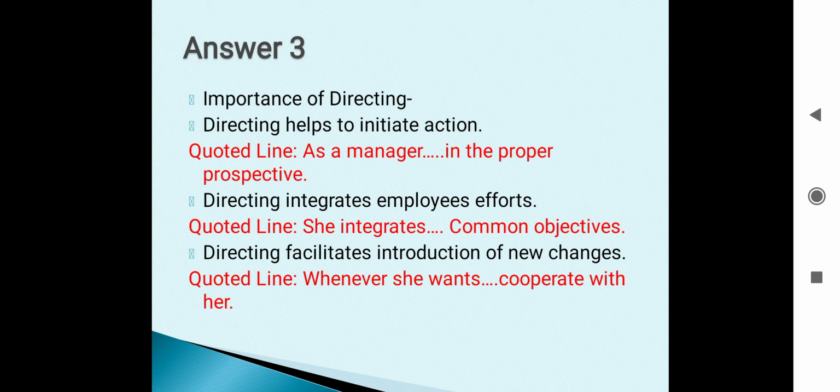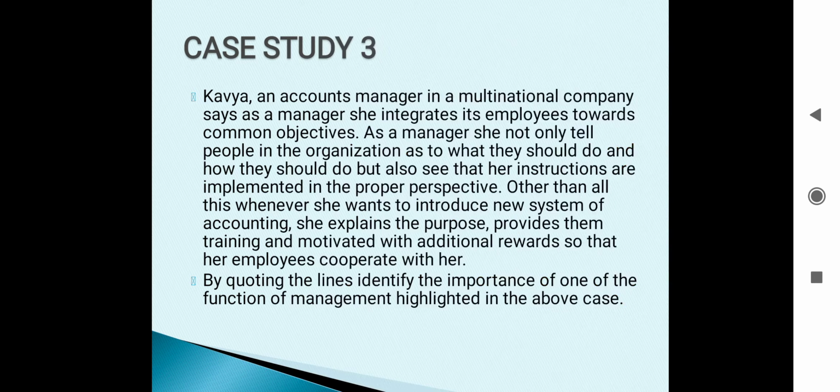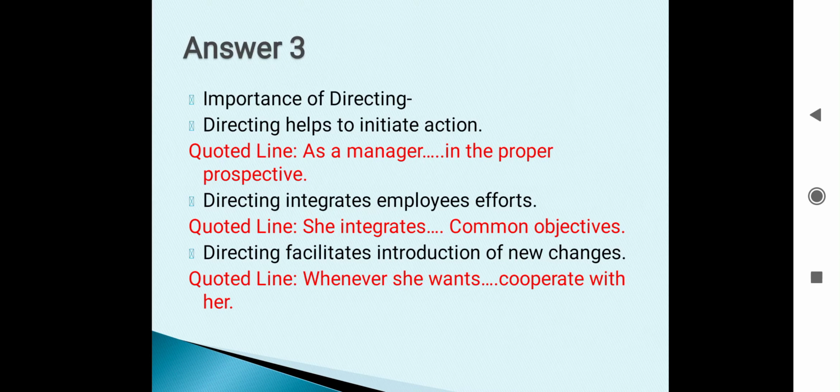Clear? So the lines, as a manager, she not only tells people in the organization as to what they should do and how they should do, but also sees that her instructions are implemented in a proper perspective. This line is highlighting this importance. Directing helps to initiate action. So the first point, you have to write down the title heading of the importance and then the quoted line.